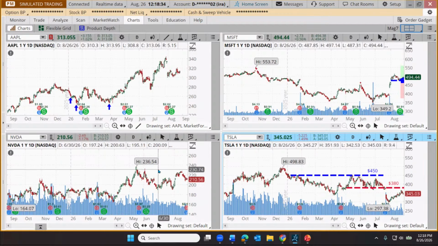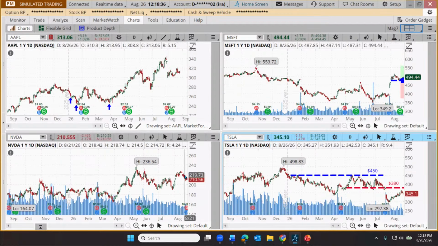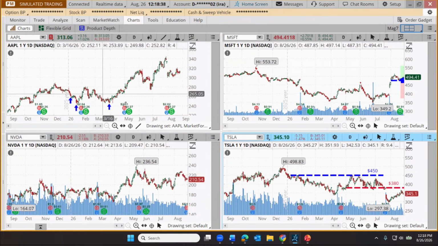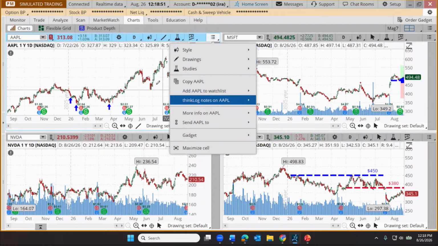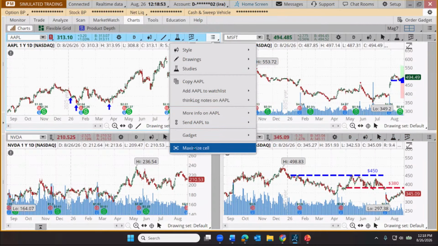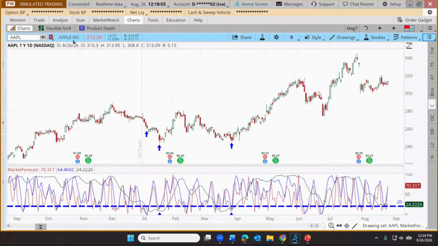Each one of these charts is known as a cell. Let's say I just wanted to look at this one, but I wanted to keep an eye on the other 4 as well. What I can do is come up here in the top right of any one of these, click on that little menu icon, and let's maximize just this cell, or in other words, this chart. So now we're back to looking at Apple again.